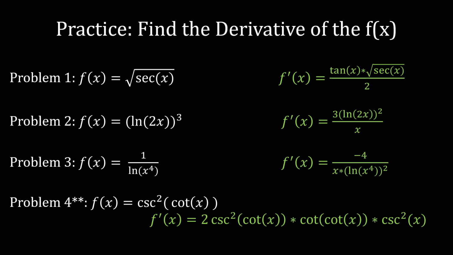Okay, so the answer to problem 1 is tangent x times the square root of secant x, divided by 2. For problem 2, you should have gotten 3 times, now in parentheses, ln of 2x, close parentheses, squared, all divided by x. For problem 3, you should have gotten negative 4 over x times the ln of x to the 4th, squared. And finally, for problem 4, again, this one was a little complicated, you would get 2 cosecant squared cotangent x times cotangent of cotangent x times cosecant squared x.